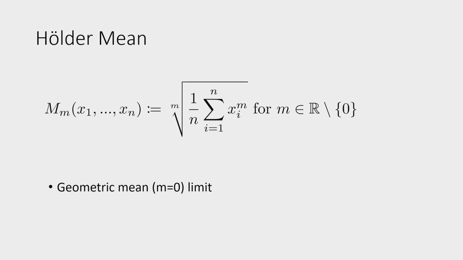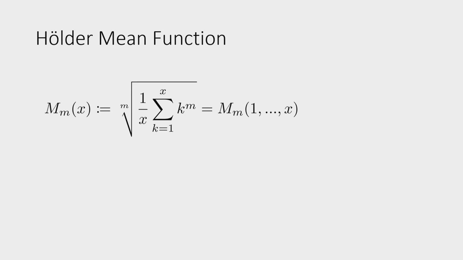Now, again, my idea was, it's a bit long to always write the three dots. And I'm really only interested in natural numbers because they are the oldest ones, and they probably come closest to existing. So let's define this function, which just takes the m mean of all natural numbers up to x. I switched the index from i to k, because it might get confusing later otherwise. And so we just have this.